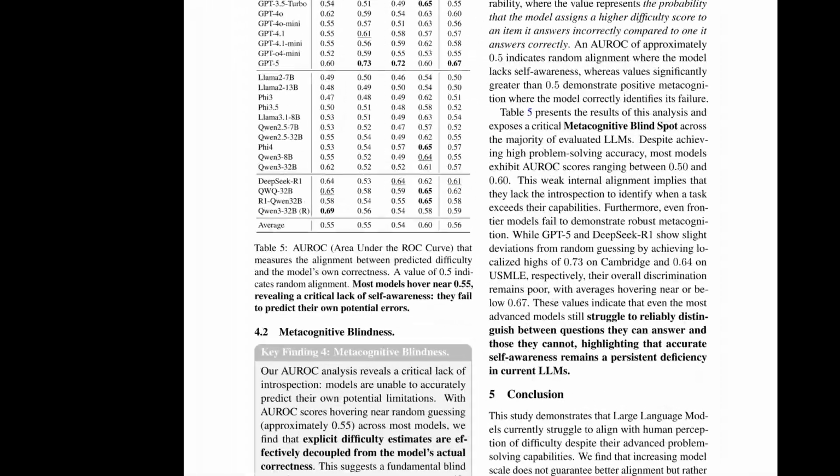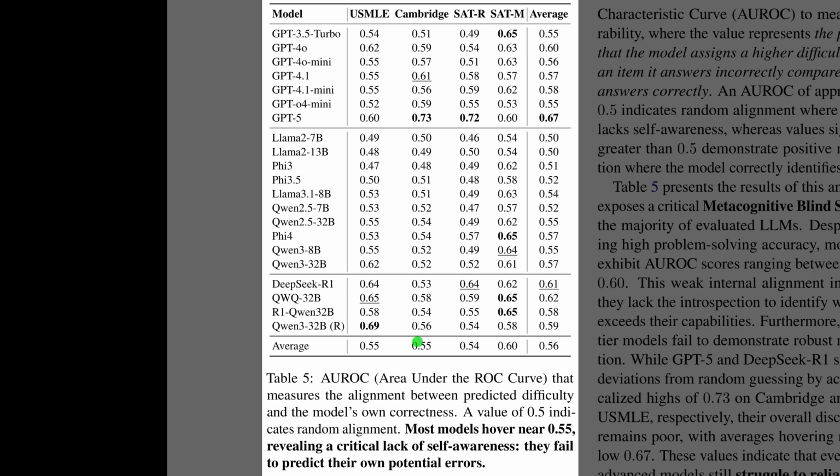Table 5 shows that most models have weak self-awareness about when they will get a question wrong. The metric here is ORAC, which measures how well predicted difficulty separates the model's own incorrect answers from correct ones, where 0.5 means pure guessing. Across the full table, the average sits around 0.56, so difficulty scores barely track failure. A few cells spike, like about 0.73 on Cambridge for GPT-5, but the overall pattern stays near random.